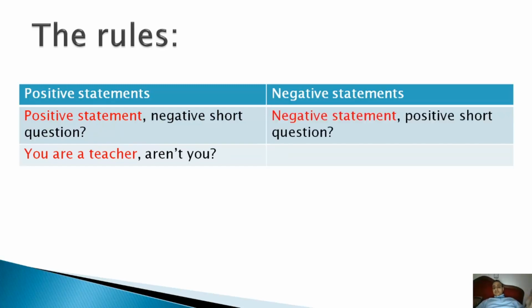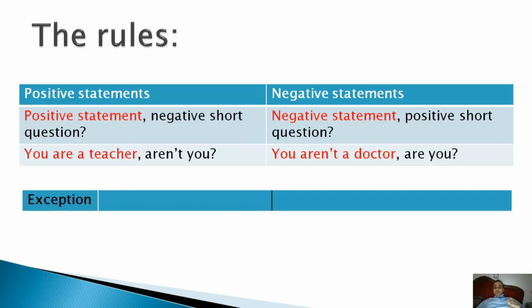Now, negative statements. The rule is the negative statement, comma, positive short question. Example: you aren't a doctor, are you? So you aren't a doctor is a negative statement. Are you is the positive short question. So are you is the question tag.